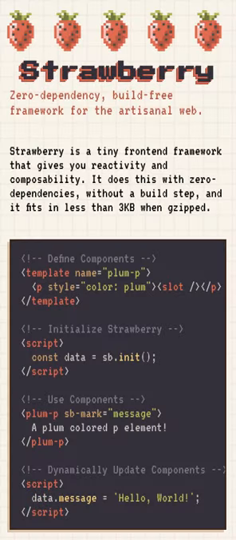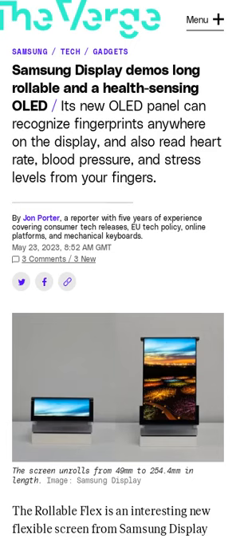Strawberry is a tiny front-end framework that provides reactivity and composability without dependencies or a build step. Samsung's rollable flex screen can be unrolled from 49mm to 254.4mm. A picture of the screen in its rolled and unrolled forms is available in the article.